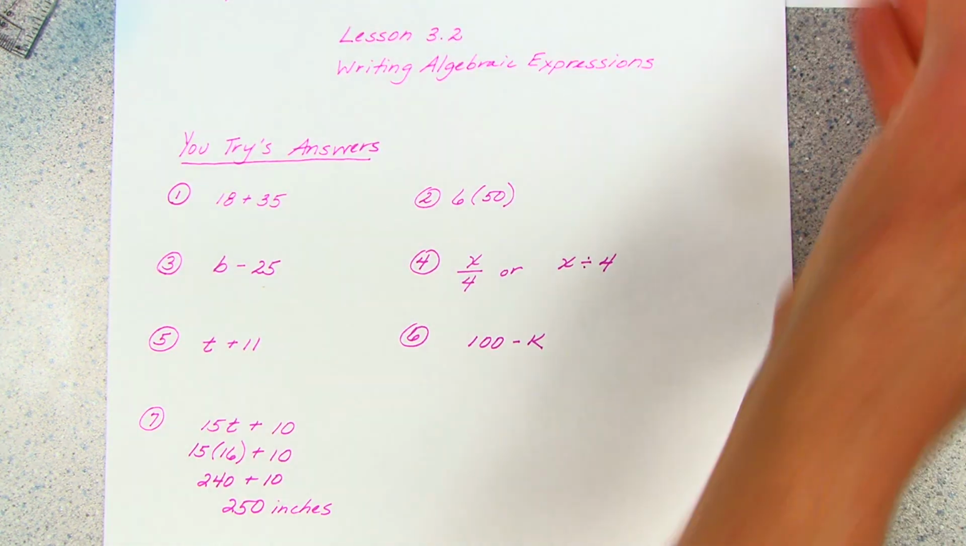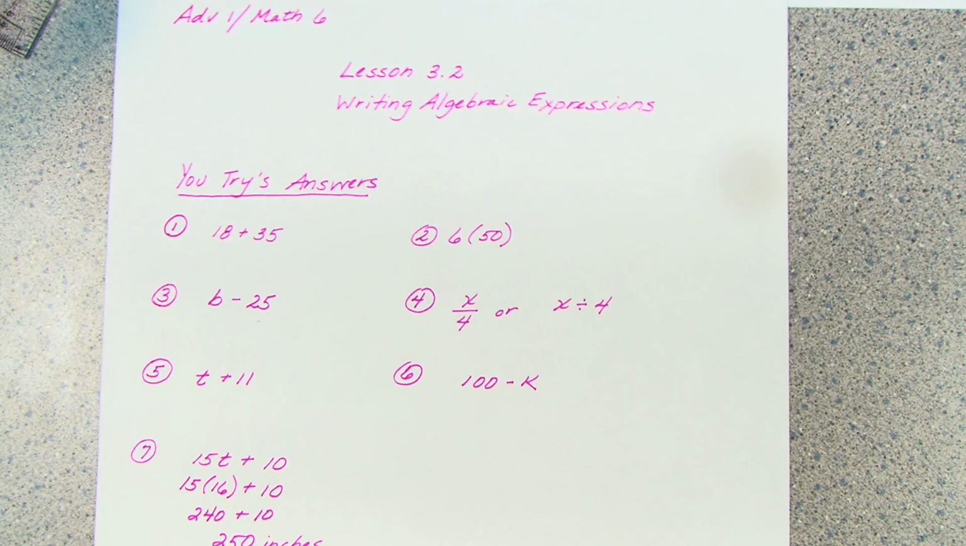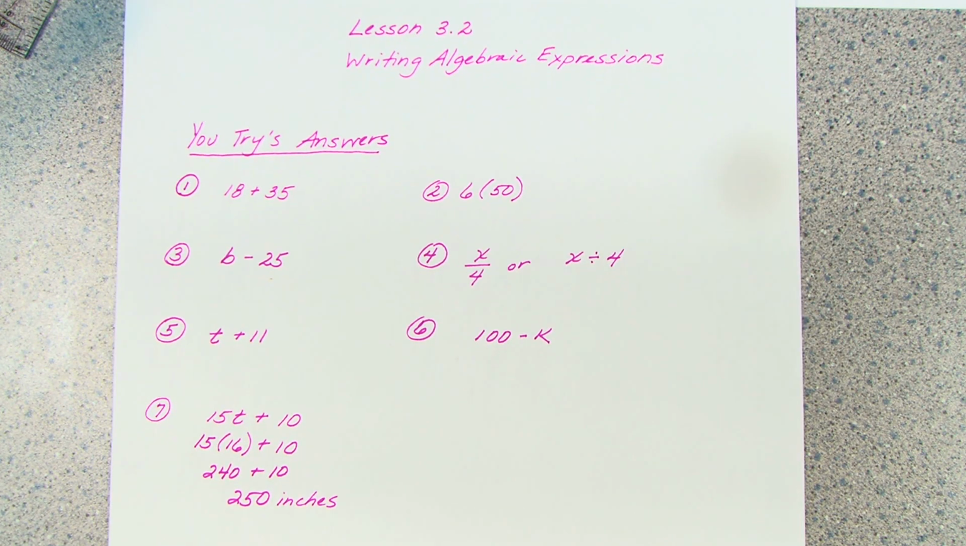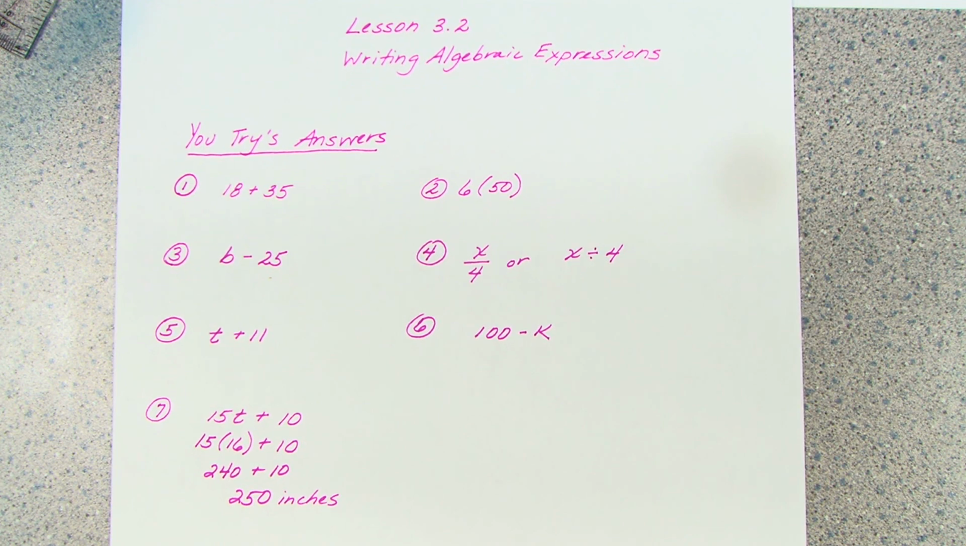Okay, and then here are the answers to the U-tries. So you can pause there and go back and check your answers. And if you missed one, then look and see how you missed it and make the correction, right? Because we're interested in fixing things and seeing how we made the mistakes, not just in putting down a right answer.